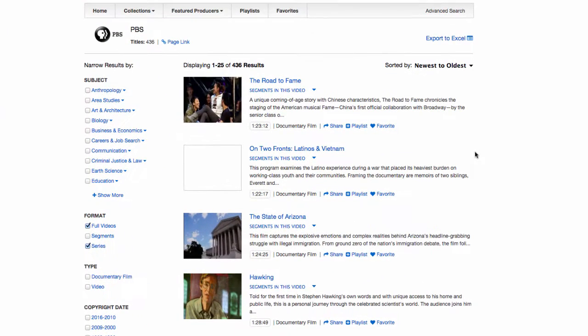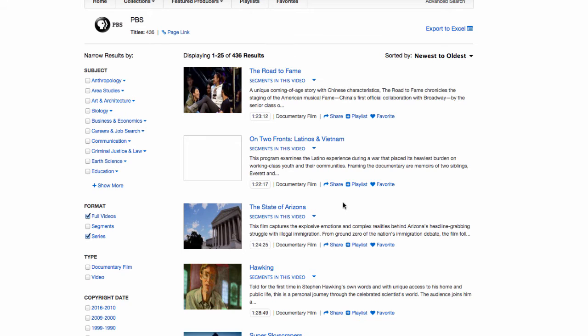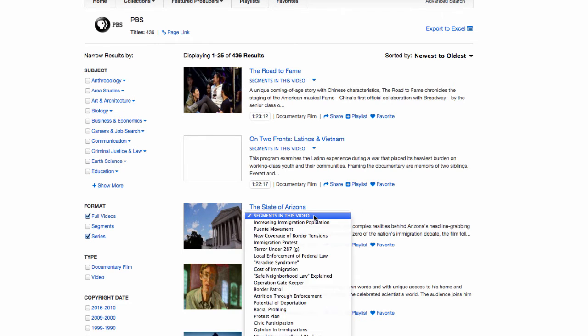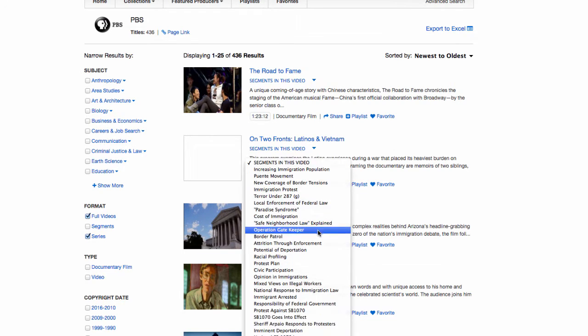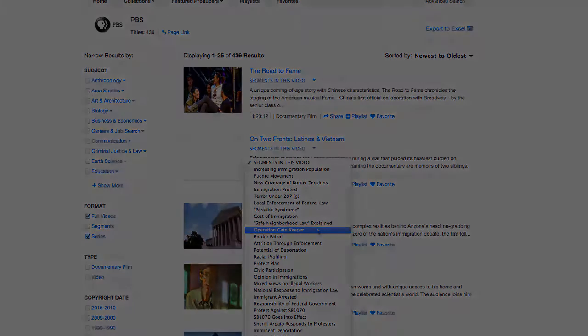Similar to other databases, we can see the individual videos from our search for PBS content in the middle of the page, with some limiters to refine our search on the left. One main thing to note when searching the Films on Demand database is that most videos are divided into segments or shorter clips. By selecting the segments in this video menu, we can see a complete list of these segments. We can select from this menu or click the video title hyperlink.